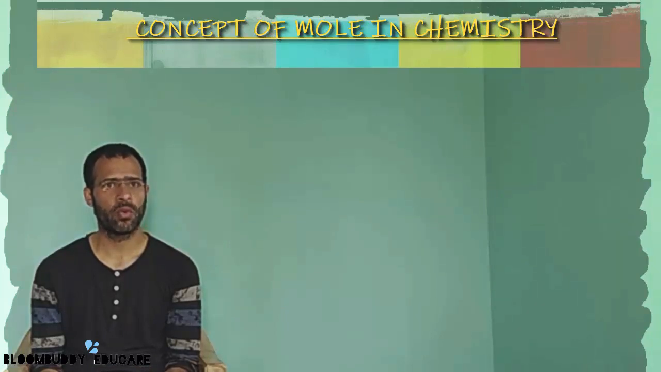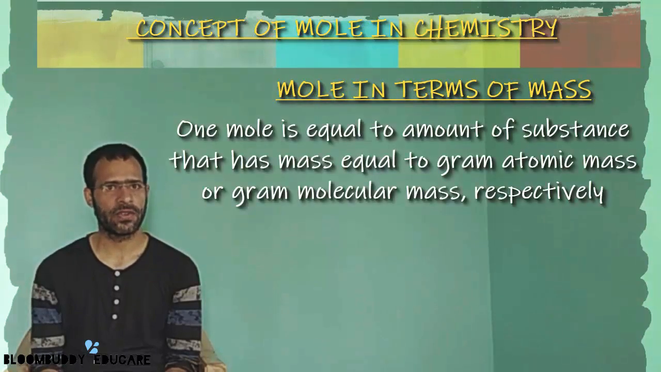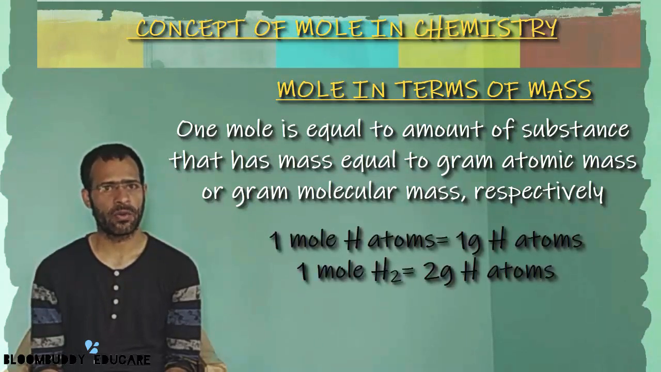First, we will define mole in terms of mass. 1 mole of a substance is defined as that amount of substance which has a mass equal to the gram atomic mass of that substance, if the substance is atomic, or that amount of substance which has a mass equal to the gram molecular mass of the substance, if the substance is molecular. For example, 1 mole of hydrogen atoms is equal to 1 gram of hydrogen atoms, or 1 mole of hydrogen molecules is equal to 2 grams of hydrogen molecules.